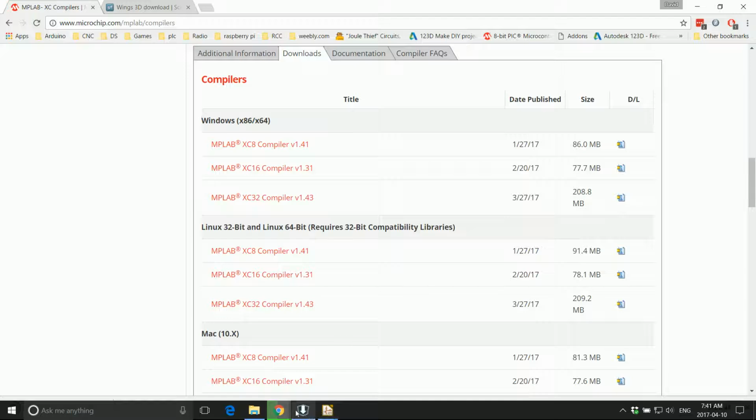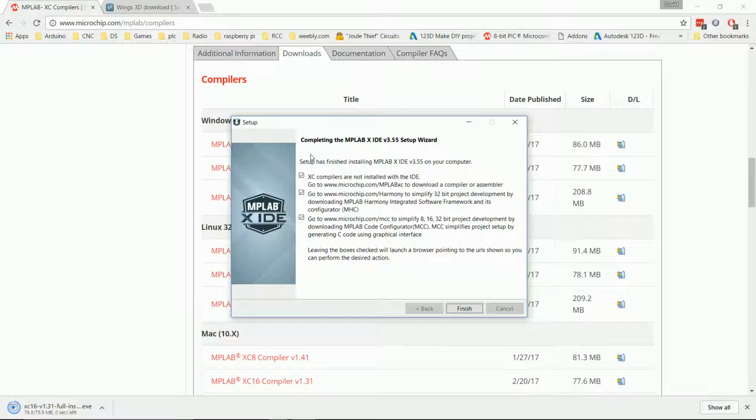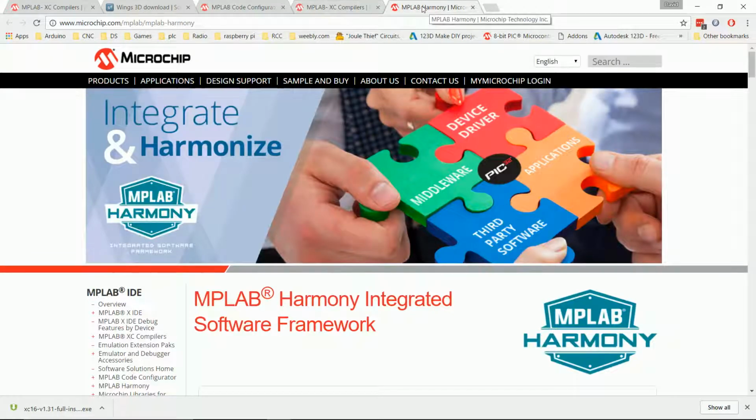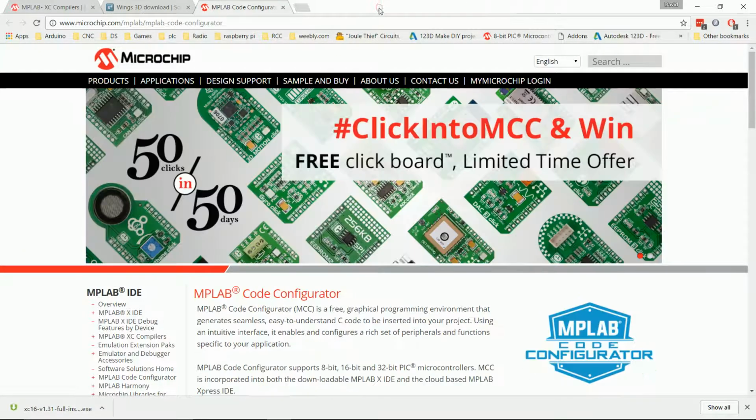is going on. So go back to the other page, and we see it's completed, and I'm going to accept the selections that it has here, all of them, and click Finish. It's opened a couple more pages. Actually, it's opening to the Harmony page. First of all, Harmony is a very good graphical programming environment. Unfortunately, it does not work with the DSPIC. So I'm going to close that tab. The XFC compilers, we've already done this, so I'm going to close that tab.